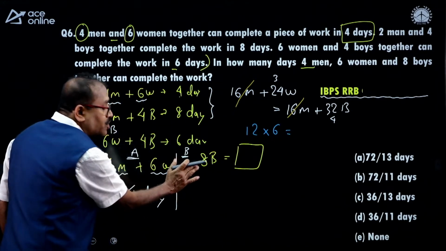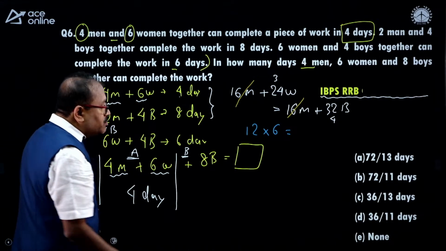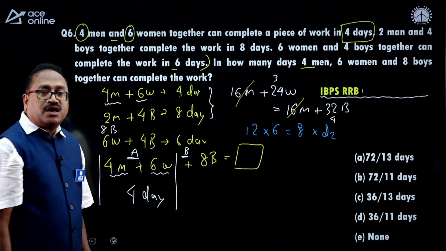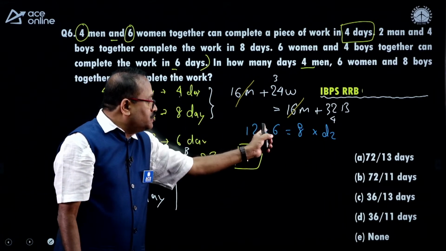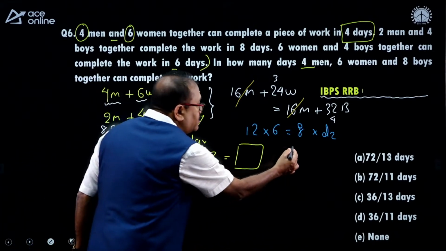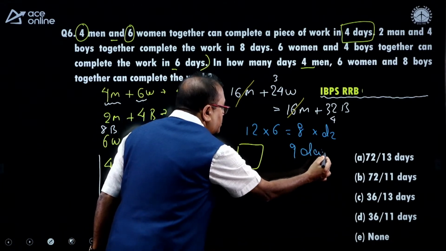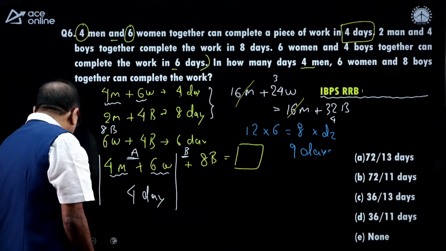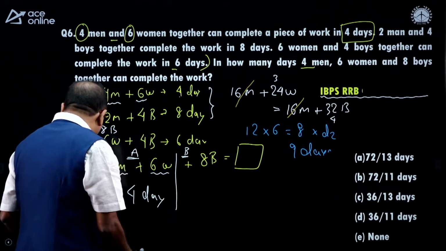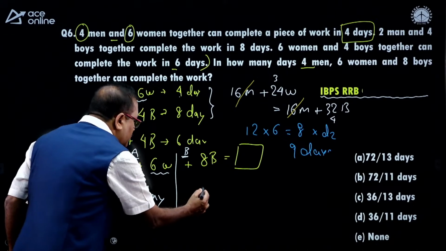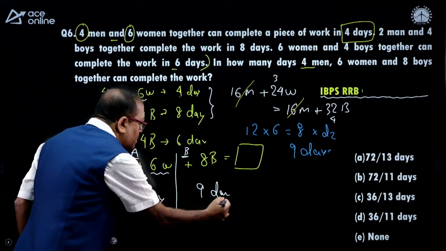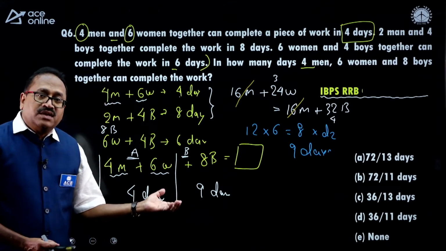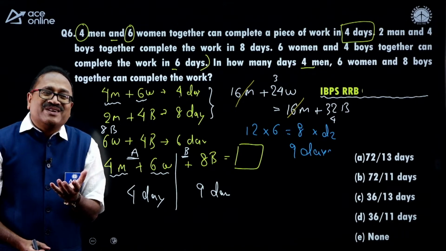12 boys can complete the work in 6 days. Then 8 boys can complete the work in how many days? 8 boys, how many days? I notice that here with 4 three times and 2 three times, that is 9 days. 8 boys can complete the work in 9 days. Now, if A can complete the work in 4 days, B can complete the work in 9 days, then A plus B together can complete the work in how many days?